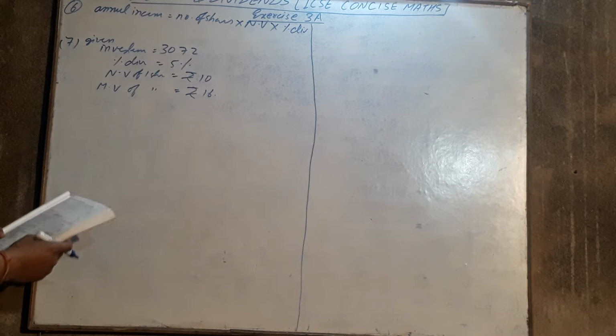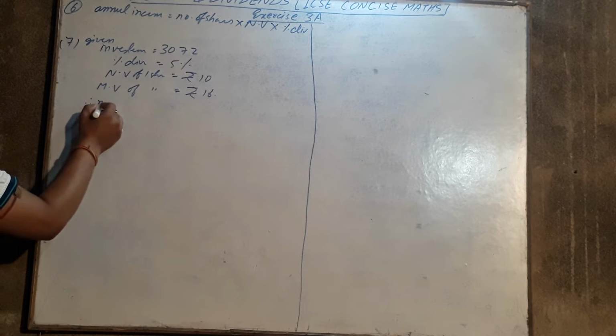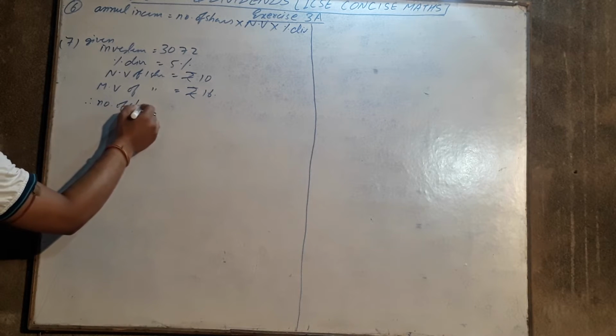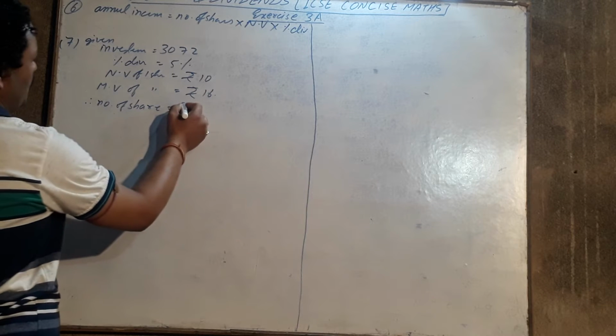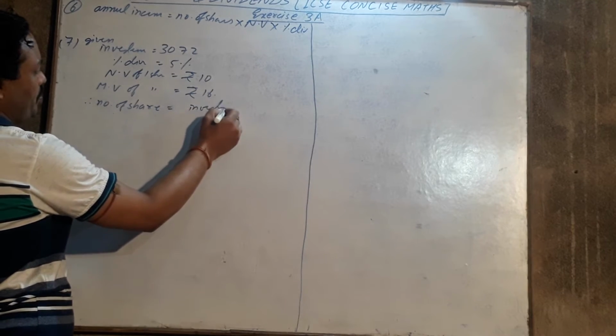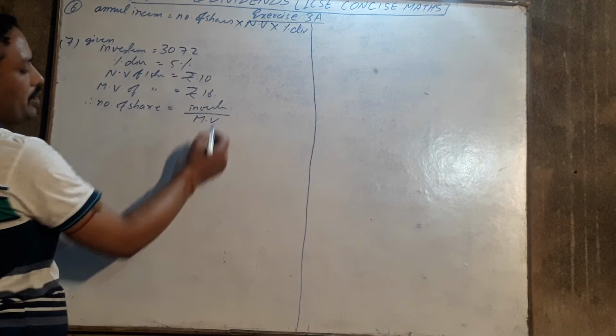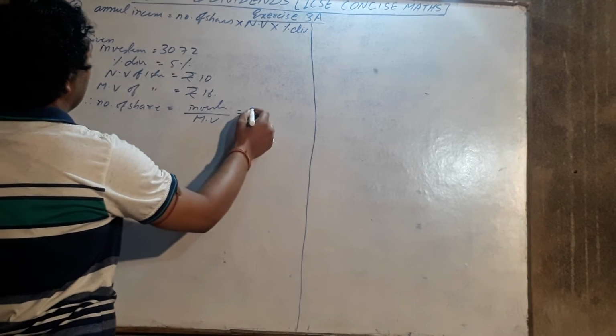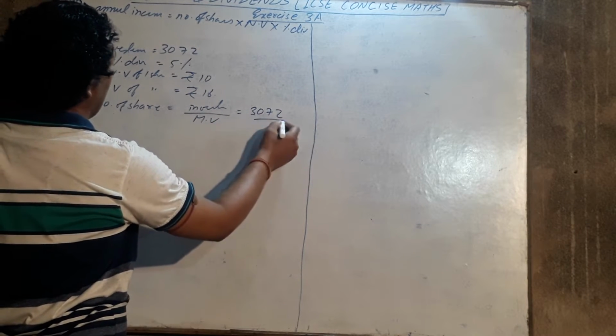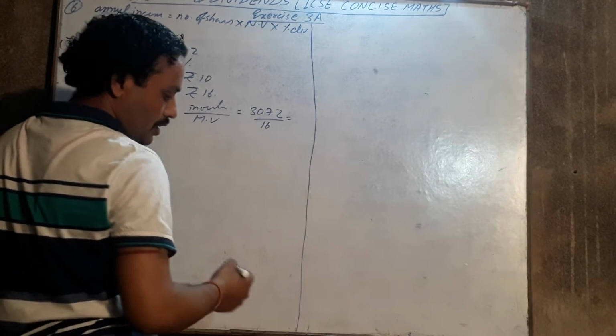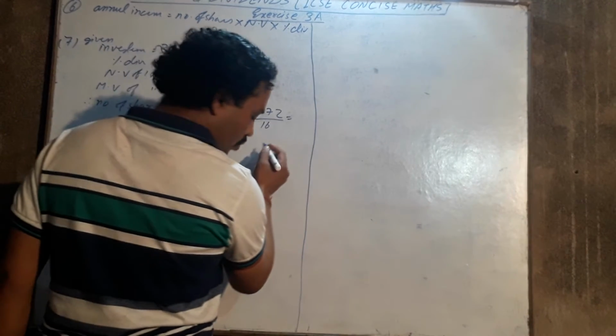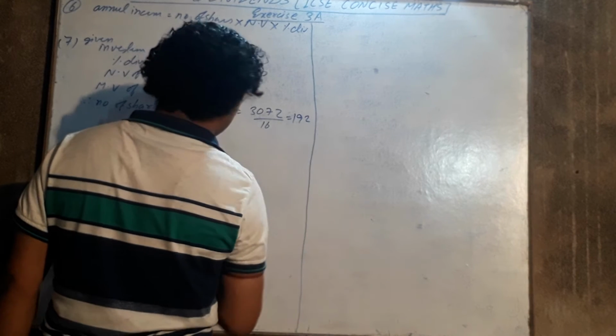First we will find the number of shares. Number of shares is equal to investment by market value, that is 3072 divided by 16. Dividing, you will get 192.